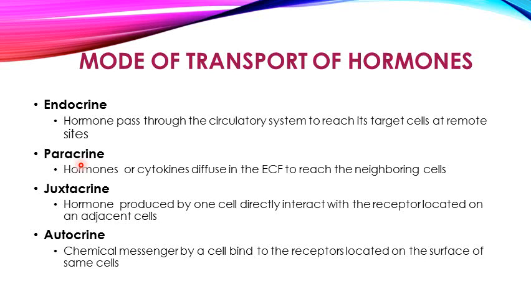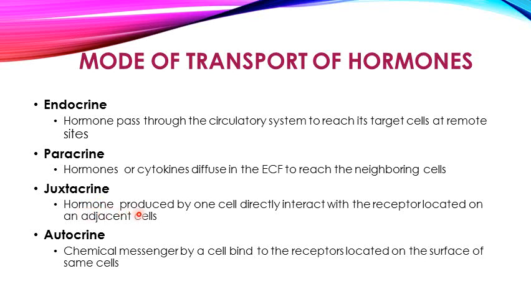The next one is the paracrine mode of transport, in which the cells which are producing the hormones or cytokines produce a localized type of humoral cellular communication. One cell produces these hormones and they diffuse into the extracellular fluid, and from that extracellular fluid they reach the neighboring cells. So that is the paracrine mode of transport of hormones.